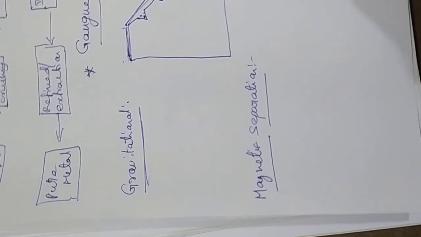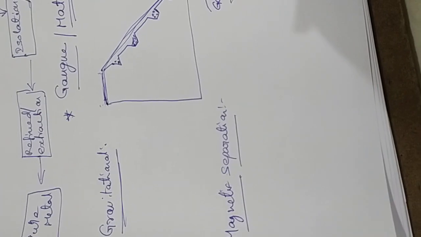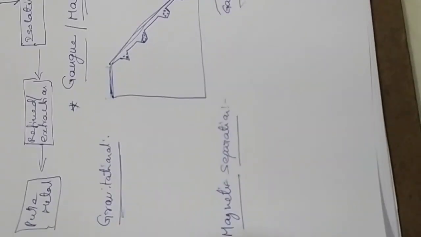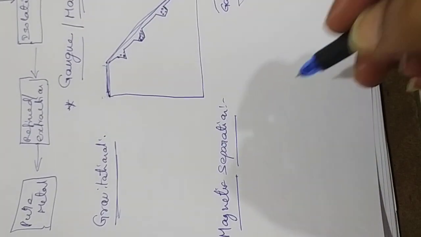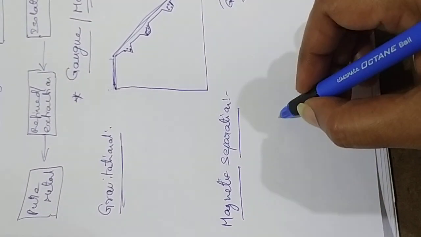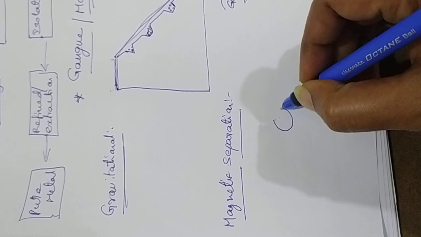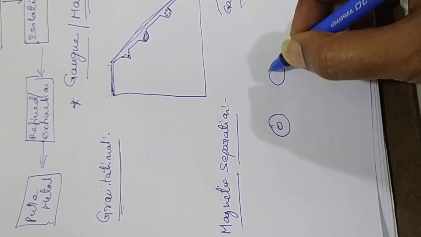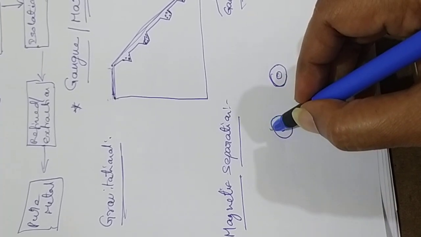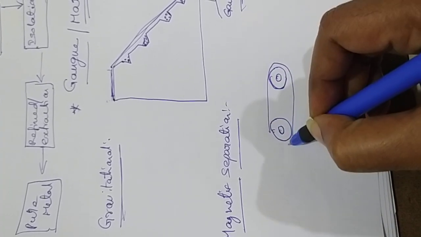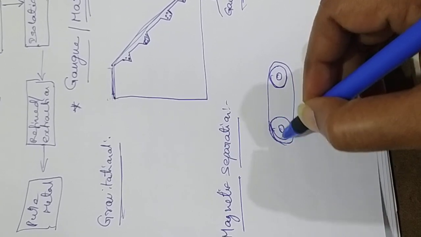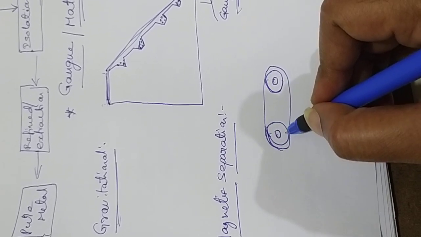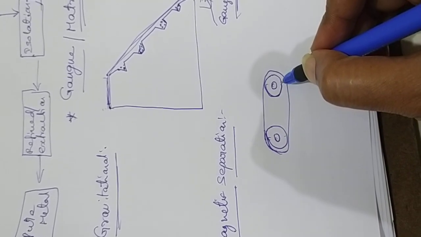Magnetic separation method. In this, we are going to install two rollers and one belt like this. One roller is a magnetic roller, and one is a normal one.